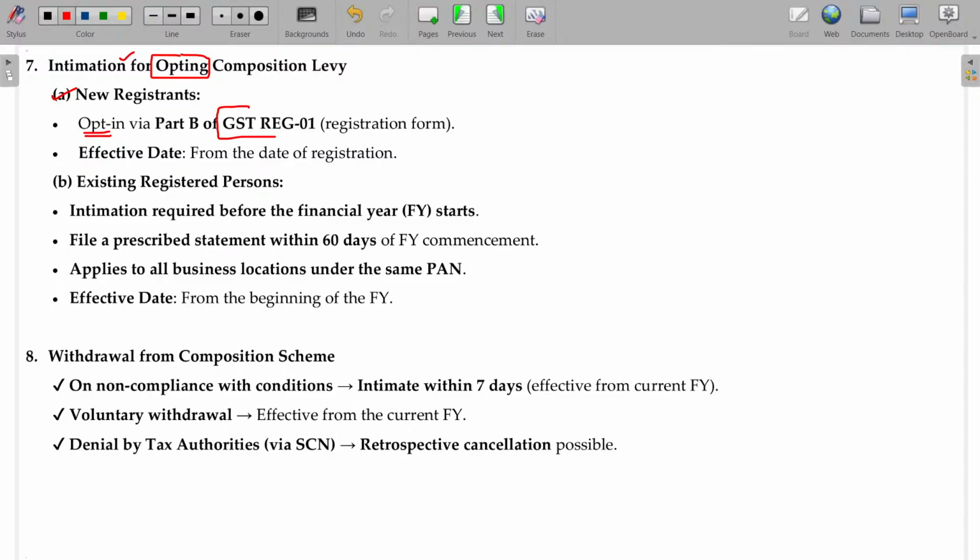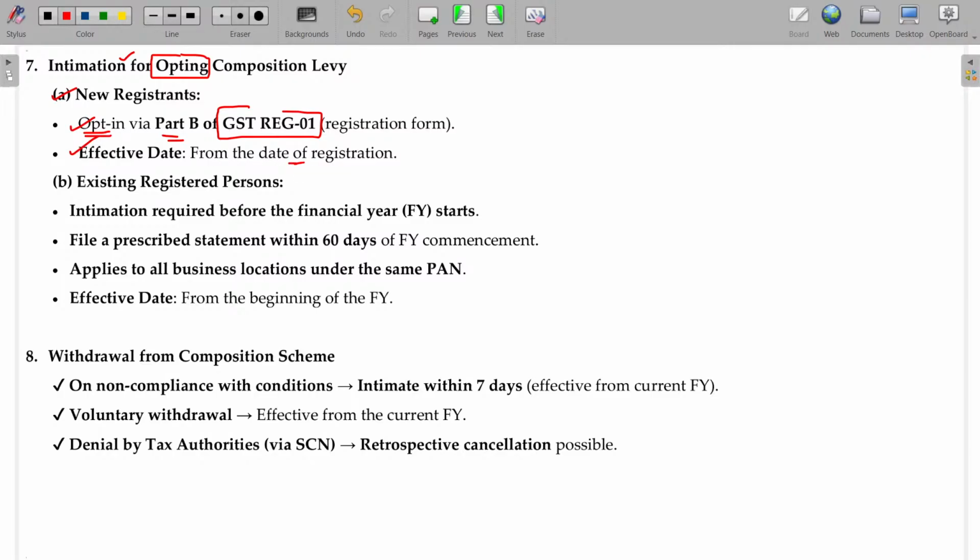GST REG 1 and part B is the form. Anyhow, we will study this one along with the registration chapter. REG form represents registration form. So REG for registration, okay. Not ITR like return, here it is all about registration. So GST registration form number 1, on which you will apply with your documents for registration purpose, and in part B you have to state that I want composition levy, not the regular levy. So while applying itself you have to do this, and the effective date that you will be eligible for composition levy is the date of registration.